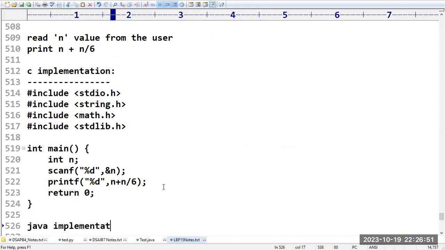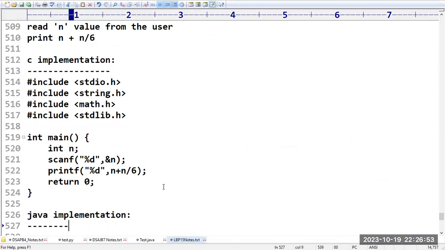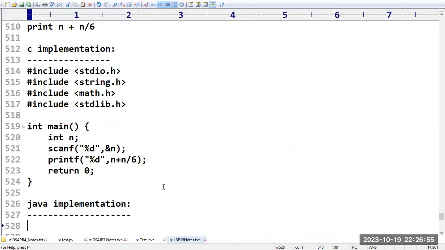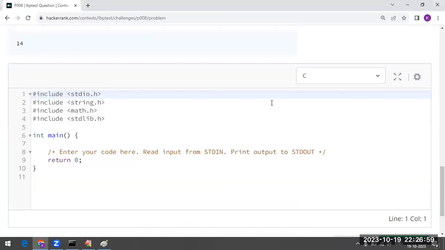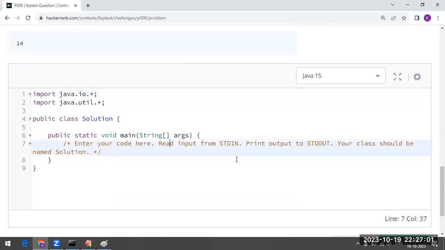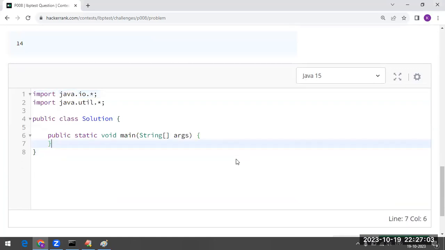Let us go for the Java implementation and see how it is going to work in Java. How to implement in Java, sir? I am taking Java code here. Declare the Scanner class: Scanner obj is equal to new Scanner(System.in).